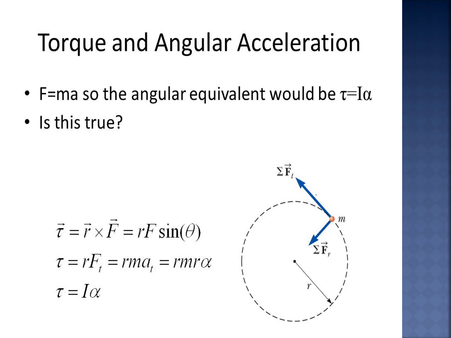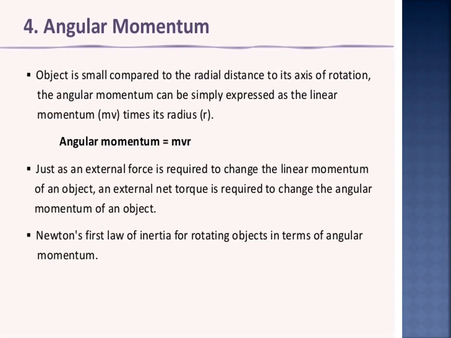So a rigid body that is made up of many such point masses. Hence the moment of inertia of a rigid body is the sum of moments of inertia of all individual points. Okay. Now, what is angular momentum?